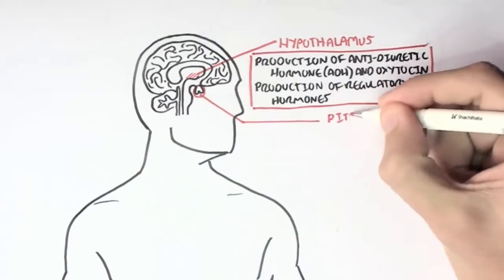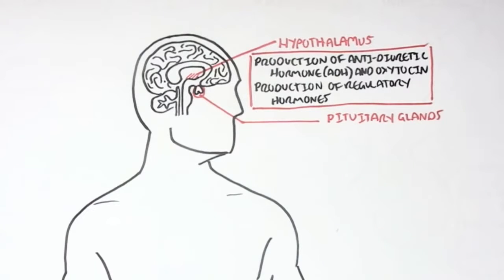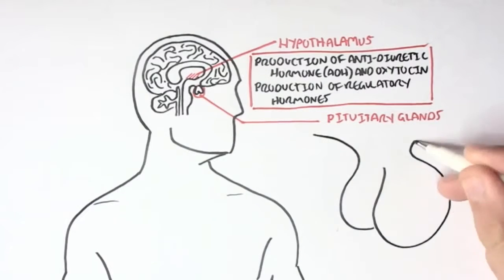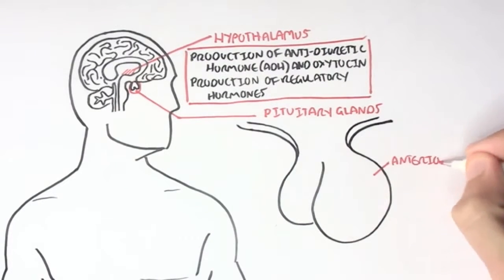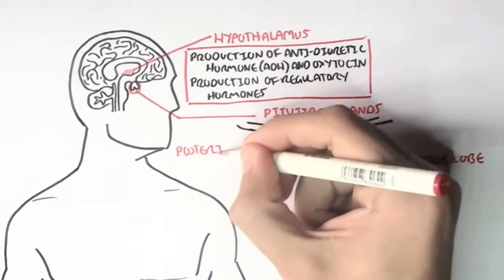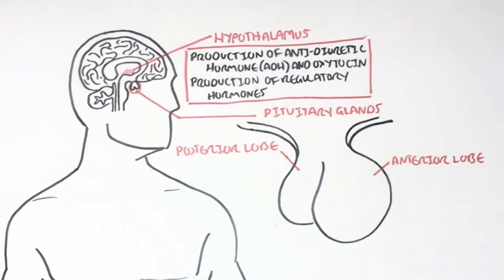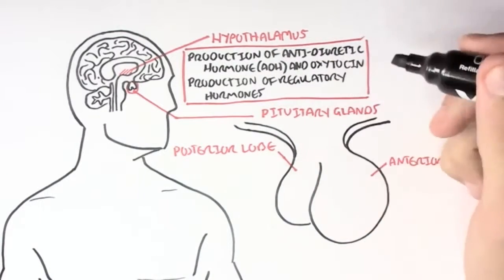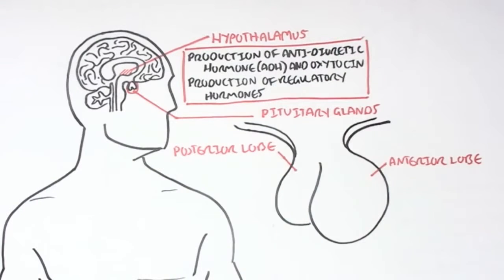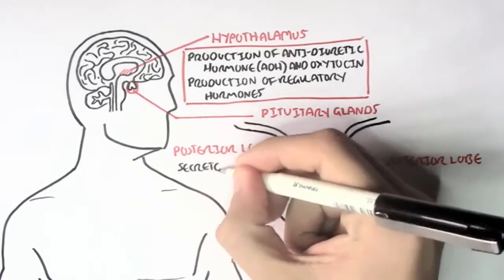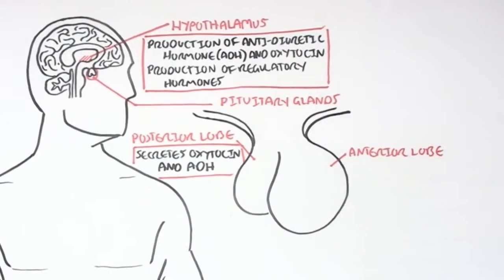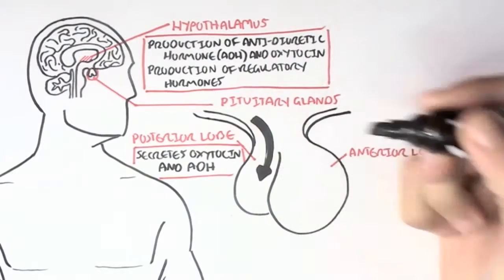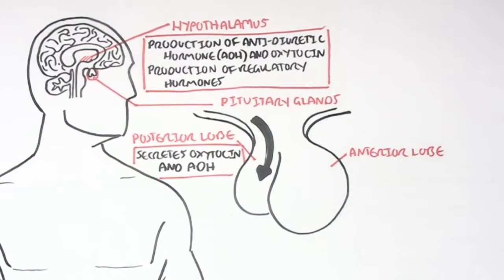Probably the most important endocrine glands are the pituitary glands, which are located right below the hypothalamus here. And there are 2 lobes of the pituitary glands. There is the anterior lobe and the posterior lobe. The posterior lobe secretes oxytocin and antidiuretic hormones that were produced by the hypothalamus. So the hypothalamus produces these hormones and sends them to the posterior lobe, which then will secrete them into the blood.